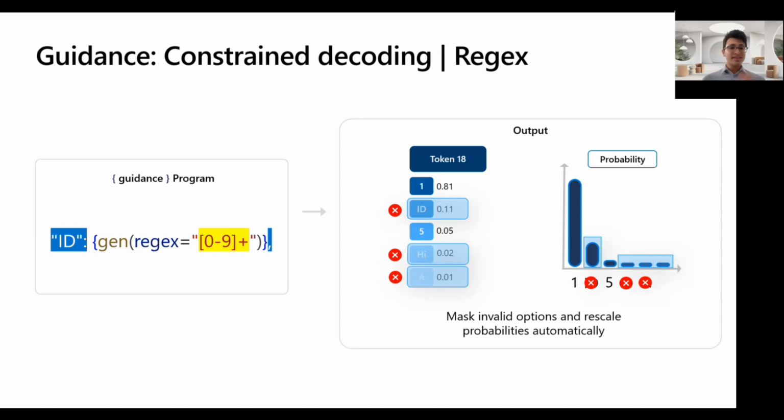So, when the dev says it has to be a number, we'll look through these token values. One is a number, so we're good to go. The word ID isn't, and so on and so forth. Remember, though, that the model is still making the choice here. The model is still generating the probability distribution. It's still figuring out what the relative ranking of these things are. We're just preventing bad options from being selected.